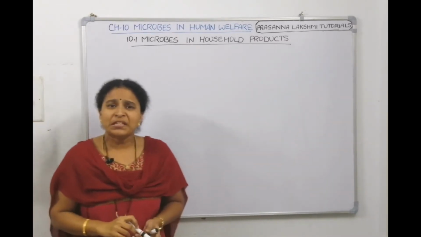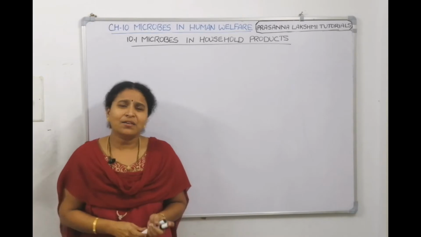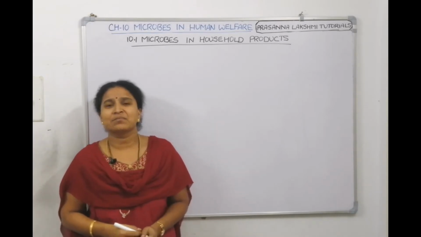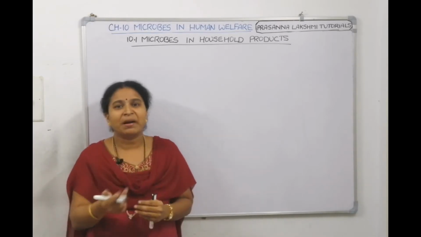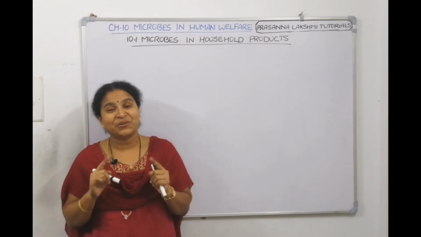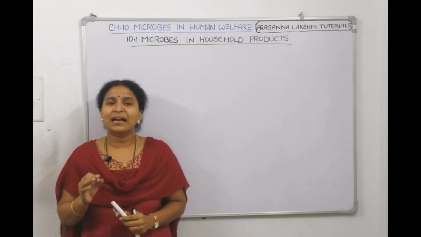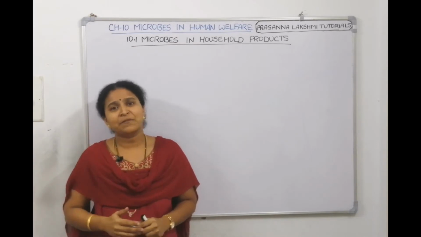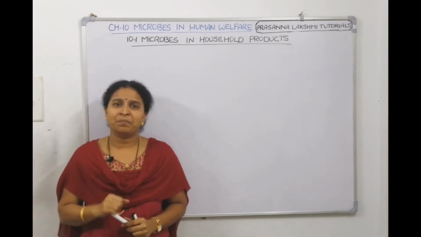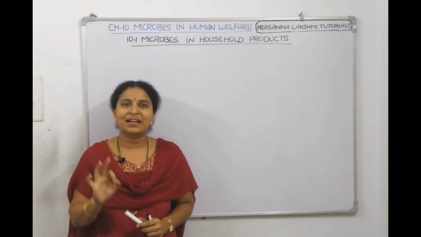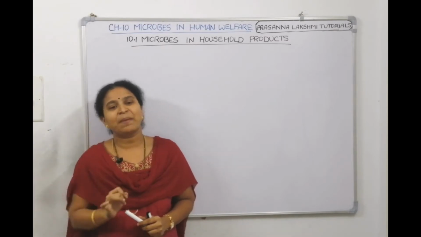Now you might be surprised to know that we use microorganisms, or the products of microorganisms, in our day-to-day life. What am I talking about? You will get surprised if I tell you curd contains bacteria, idli and dosa contain bacteria, and the bread we eat contains bacteria.